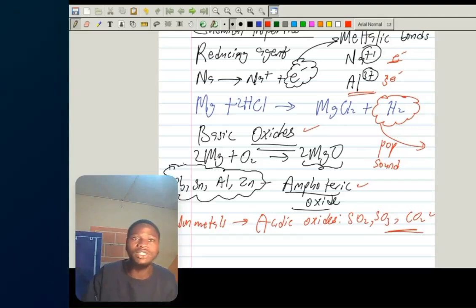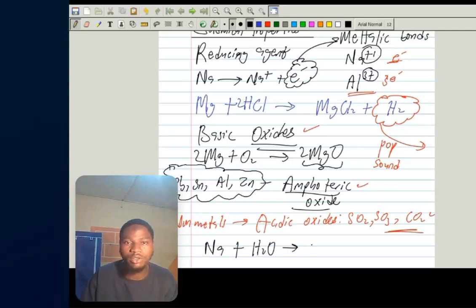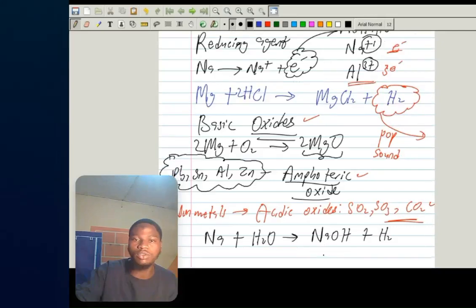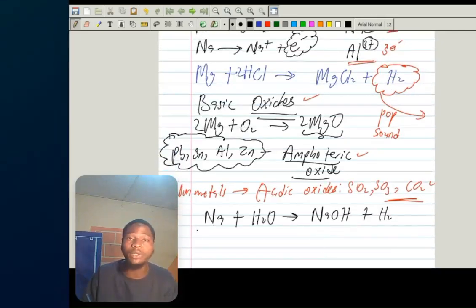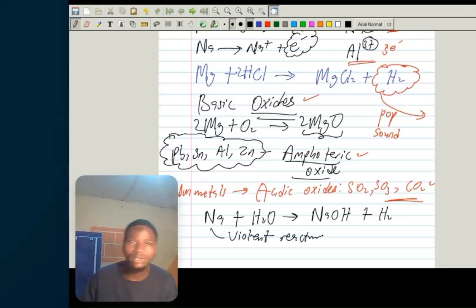Next, metals can react with water. For example, sodium can react with water, H2O, to give us an alkali, together with hydrogen gas. But take note of something. Sodium and potassium react violently with water. This reaction is very violent, in a way that you are not advised to try it.